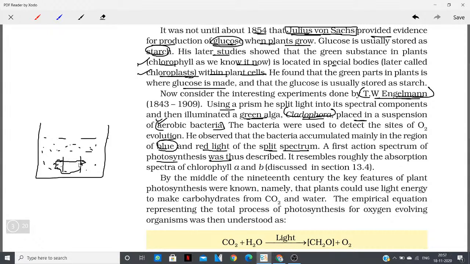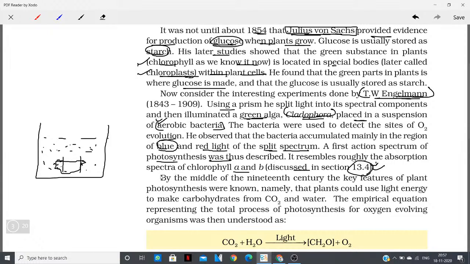He observed that it is the blue and red light regions in which the aerobic bacteria accumulate the most. It roughly resembles the absorption spectrum of chlorophyll a and b discussed in section 13.4. We will discuss it in section 13.4.